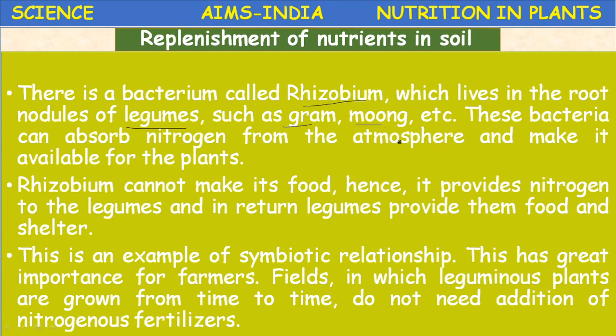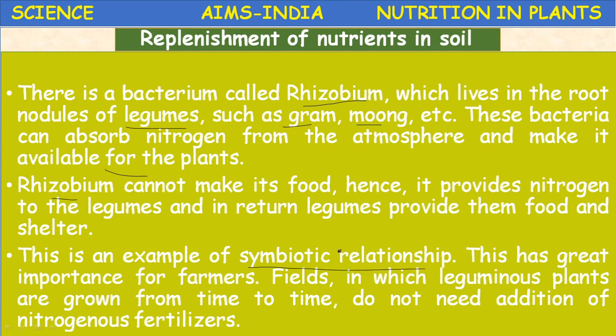These bacteria can absorb nitrogen from the atmosphere and make it available to the plants. Rhizobium cannot make its own food, hence it provides nitrogen to the leguminous plants, and in turn the legumes provide the bacteria food and shelter. This is a good example of a symbiotic relationship.